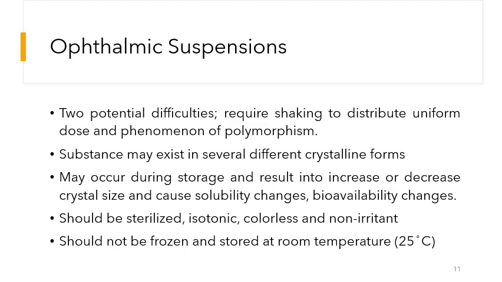The other properties that are required by the ophthalmic preparations are, similarly, sterilization. These preparations should also be sterilized. They should be isotonic, which can be made with boric acid or sodium chloride. They should be colorless and also non-irritant, as earlier discussed. If the particle size of the suspended drug is about 10 micron, it will be non-irritant to the eye, and these particles should not be more than 10 micron. These products should not be frozen, and they should be stored at room temperature of about 25 degrees centigrade. Because of freezing, there will be changes in the formulation, and segregation may occur.